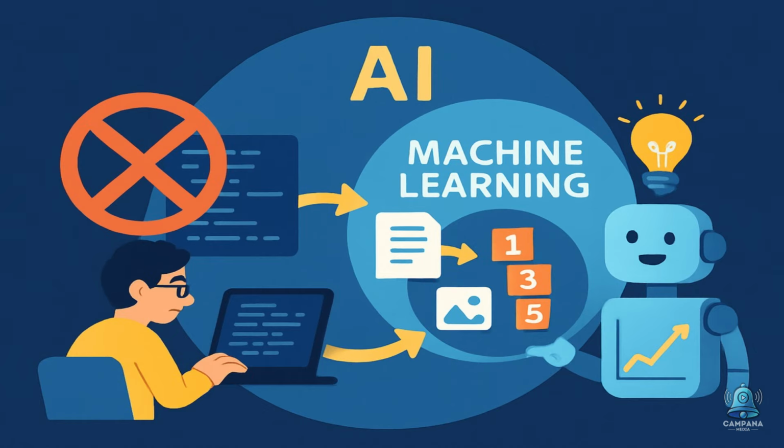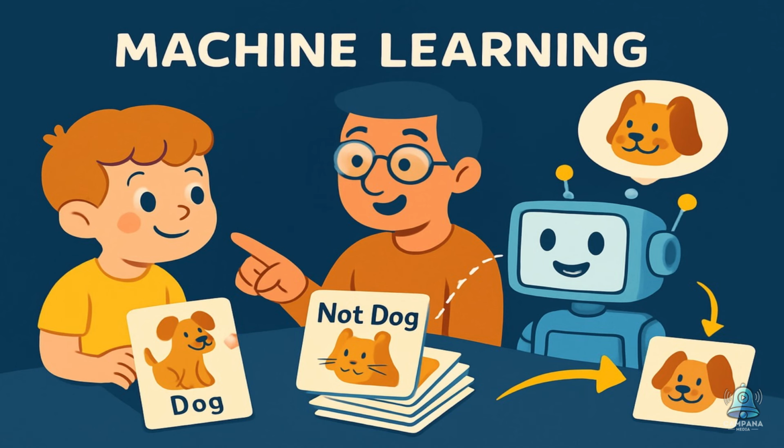What is machine learning? Enter machine learning, or ML. Machine learning is a subset of AI. Instead of being explicitly programmed with every instruction, ML systems learn from data. Imagine teaching a kid to recognize a dog. You show them pictures and say, "This is a dog." Eventually, they get the idea. That's basically how ML works. We feed it data, like thousands of photos labeled dog or not dog, and it finds patterns. Then it uses those patterns to make predictions or decisions without human guidance.